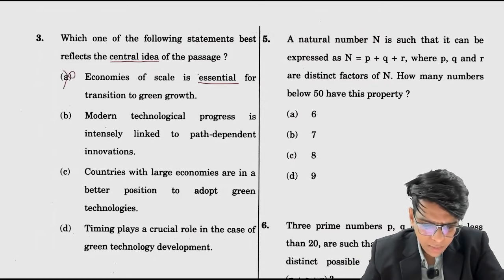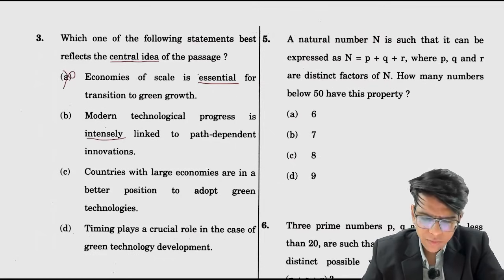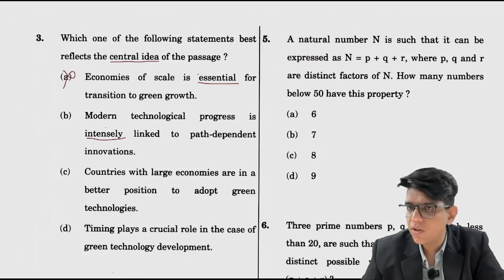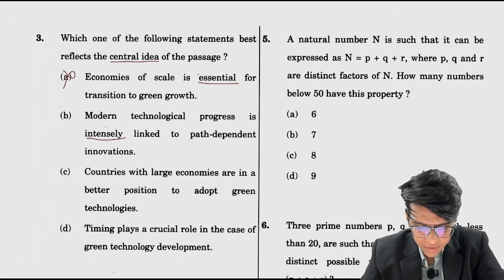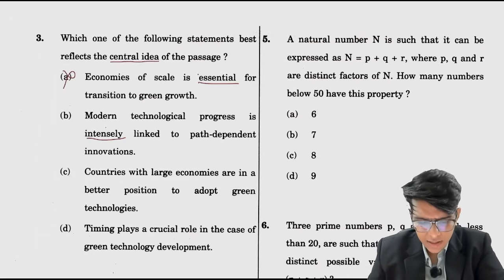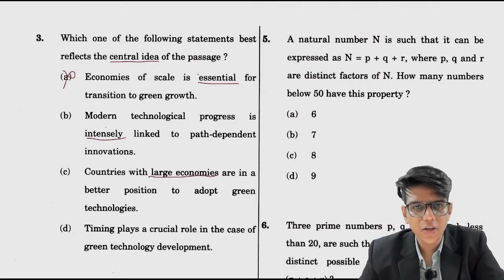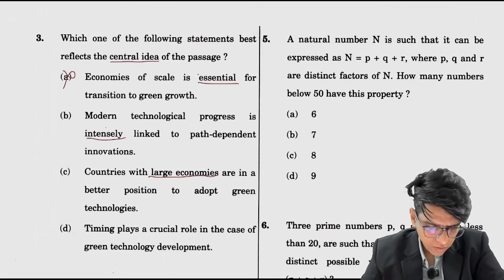Modern technological progress is intensively linked to path dependent innovation. Extreme statements can't be your answers. Moderate, search for moderate answers which are linked to your passage. वही best options है. Countries with large economies are in a better position to adopt green technology. Now countries with large economies, they have not talked about, especially these are the countries which can take benefit out of it, right? So हटाओ इसको भी.